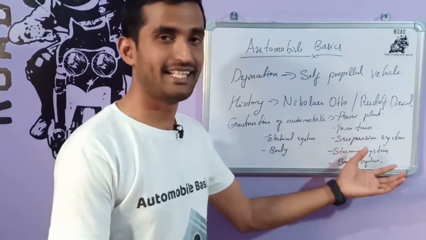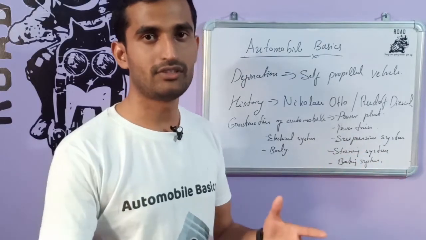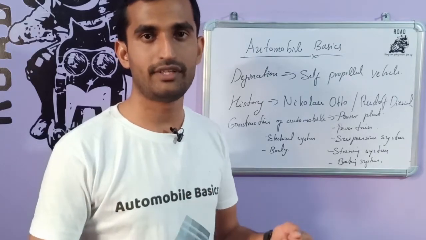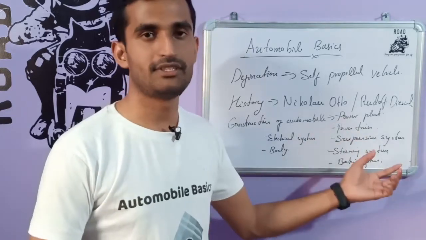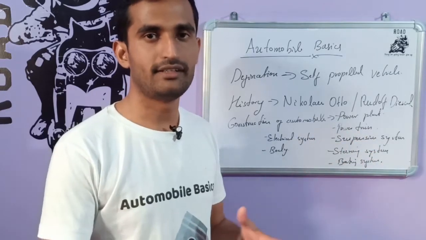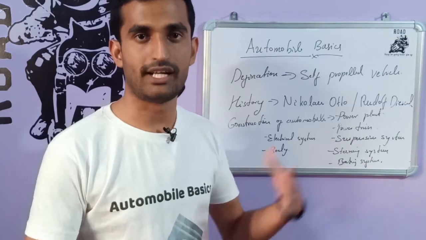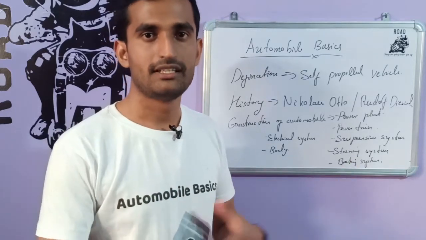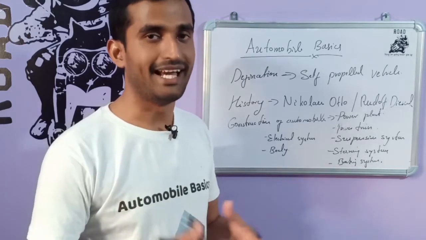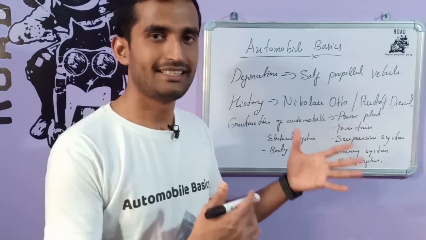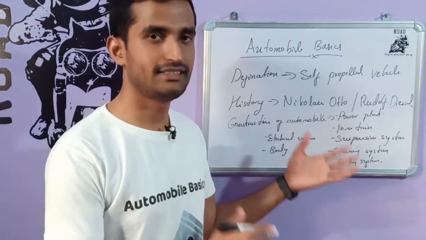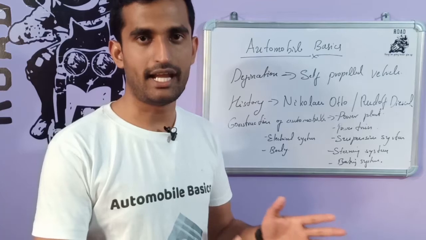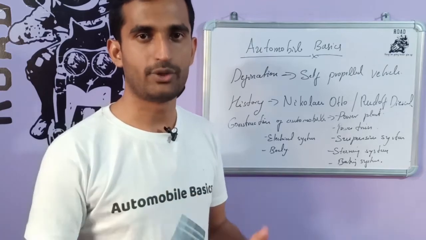The next system is the steering system. Why is the steering system given? To give directional stability to the vehicle and to control the vehicle's direction, the steering system is used in automobiles. There are many types of steering systems: hydraulic steering systems, electrical steering systems, and mechanical steering systems. Different components are there in the steering system, but those will be discussed in later classes. This is the purpose: to give directional stability to the vehicle and to control the vehicle on the road.